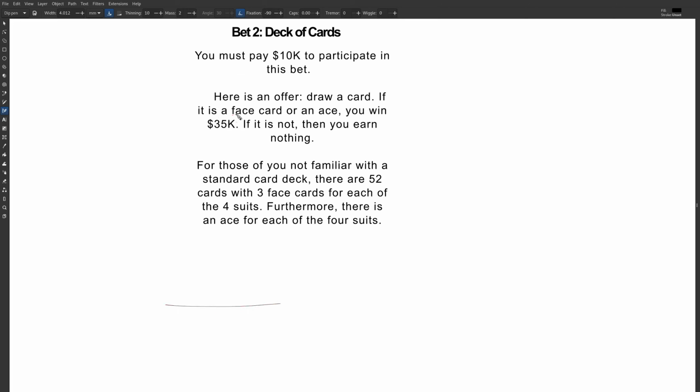Okay, we want a face card, and there's 3 for each of the 4. So far we have 12 good cards. And for the suits, an ace for each of the 4 suits. So we add 4, 1 more good cards, and we divide by 52. This would be the probability of getting a good card, and we multiply it by its earnings. So times 35,000.